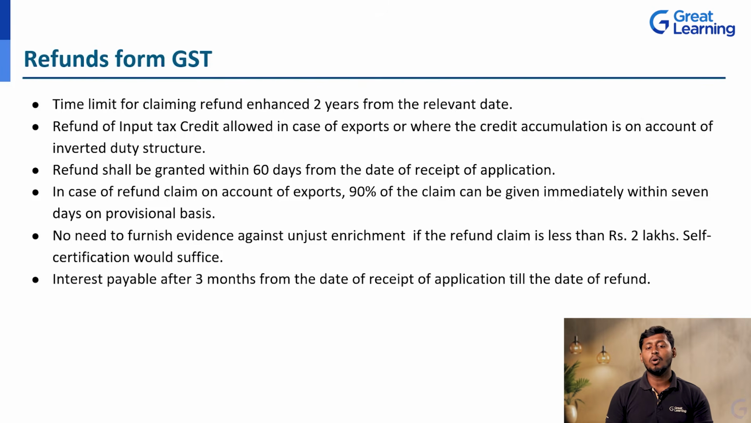In case of a refund claim on account of exports, 90% of the claim can be given immediately within 7 days on a provisional basis. So if you require the money urgently, within 7 days they are going to give 90% of the refund claim for exports. Next, no need to furnish evidence against unjust enrichment if the refund claim is less than rupees 2 lakhs. For refunds of less than 2 lakh rupees, self-certification is enough.